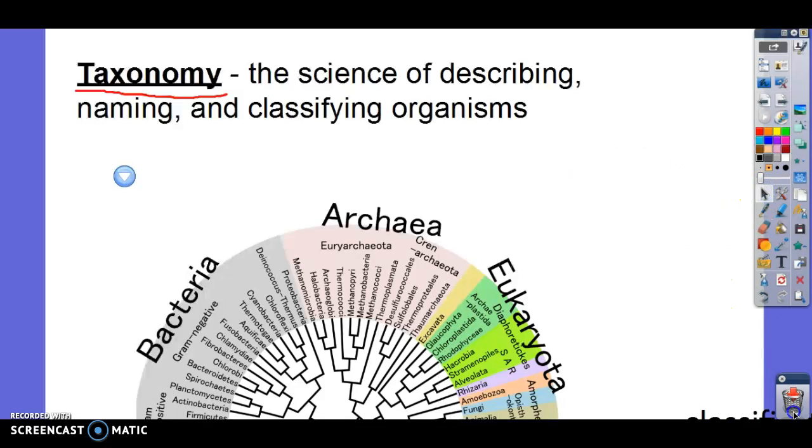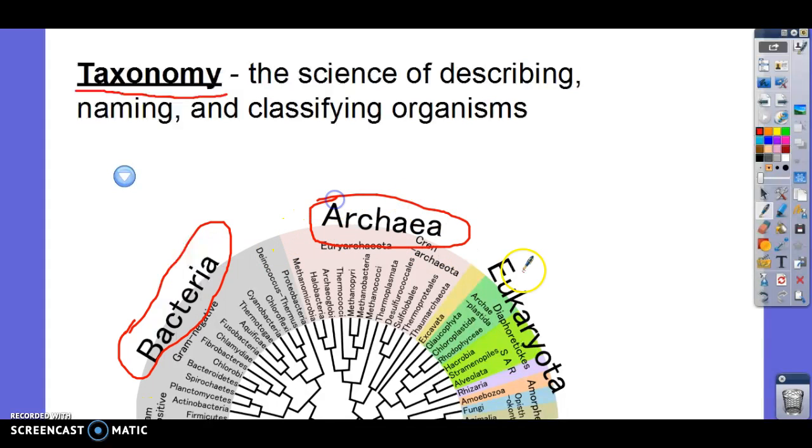So scientists are discovering new organisms or new species every single day. There are tons of species we don't know about still. And so if you find a species, you get to name it, and then ultimately somebody's got to figure out where it ends up going in our classification system. So in our classification system, we have groups. Here you see the three big groups that we're going to be talking about. These groups are called taxa.